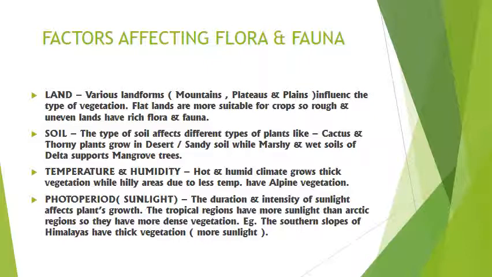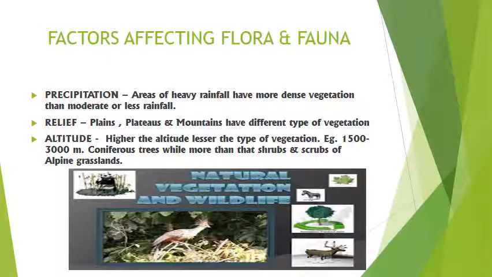Next is photoperiod or sunlight. We all know that sunlight is very necessary for photosynthesis of the plants. More sunlight is very helpful in the growth of the plant. That is why the tropical regions have more sunlight as compared to the Arctic regions, so the tropical regions have more dense vegetation as compared to the Arctic region. For example, the southern slopes of the Himalayas have thick vegetation because they receive more sunlight as compared to the northern slopes of the Himalayas.